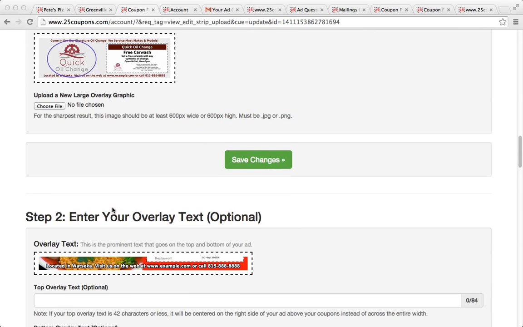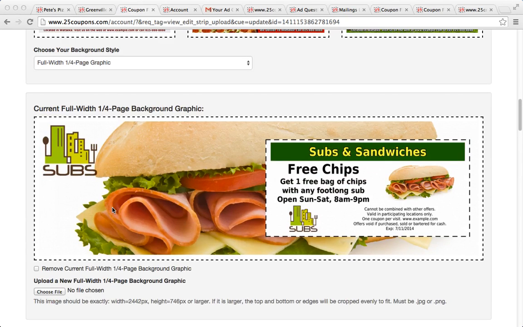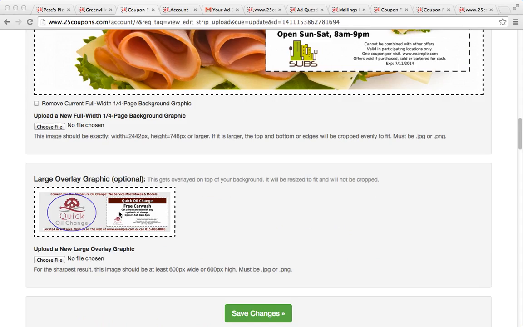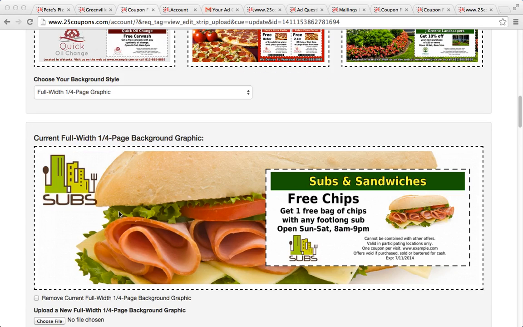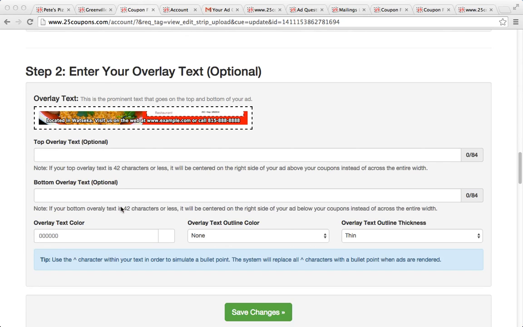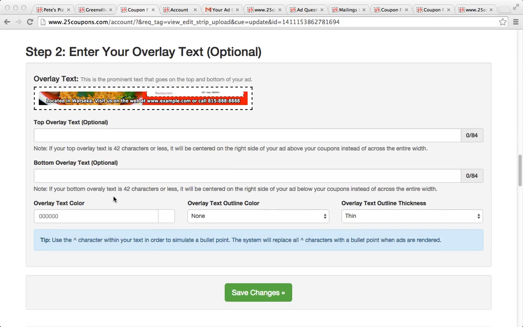You just got to play around with it to see, and ultimately, if you can't get this to do what you want, the best thing to do is just to use a designer or have it done on Fiverr for $5 and just have a designer do it. You can make some nice looking ads from this, but it isn't going to handle every possible scenario.